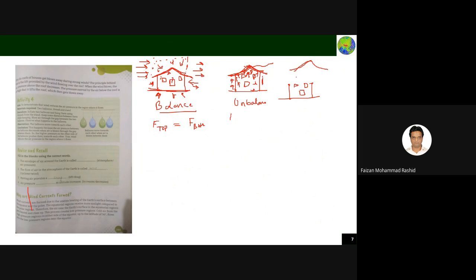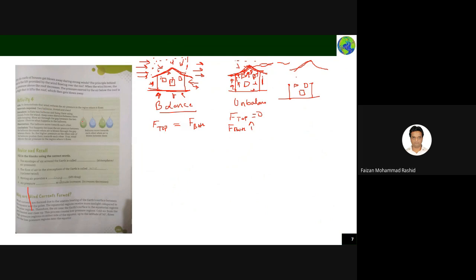And this is an unbalanced situation. What is happening? The force acting at the top is zero, because from the top there is no force, as the air has taken the molecules, but the force from the bottom is there, and it is causing these sheets to move away. What is this one? To demonstrate that the wind reduces the air pressure in the region it flows. Let's see what it is. It tells you wind reduces the air pressure in the region where it flows. It's a very good example actually.